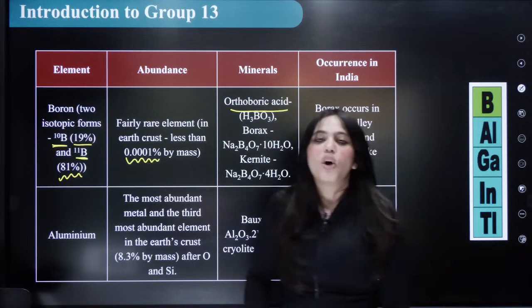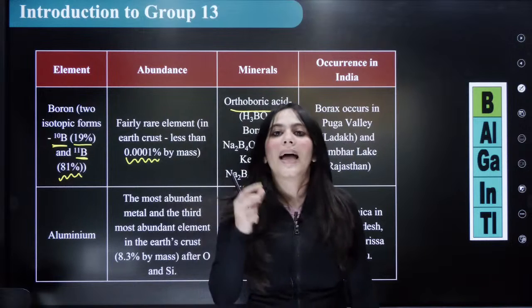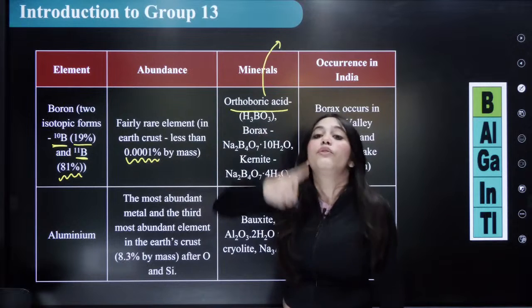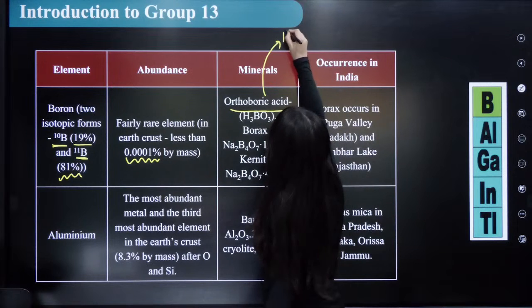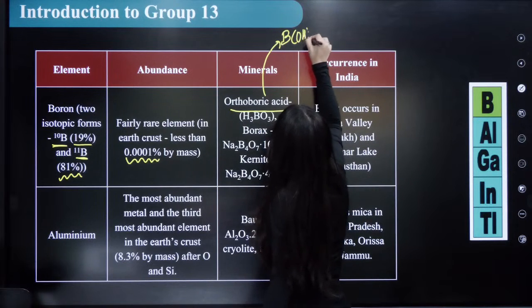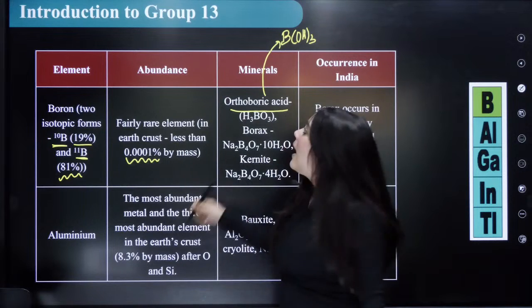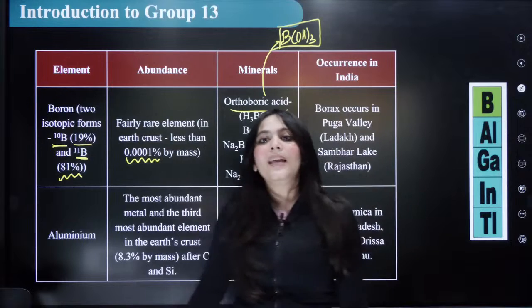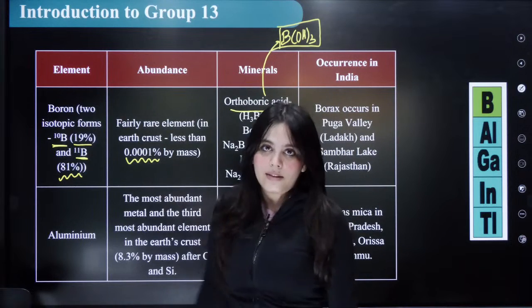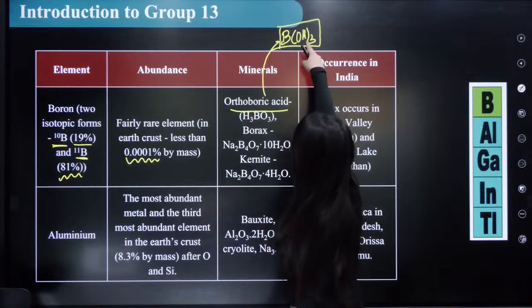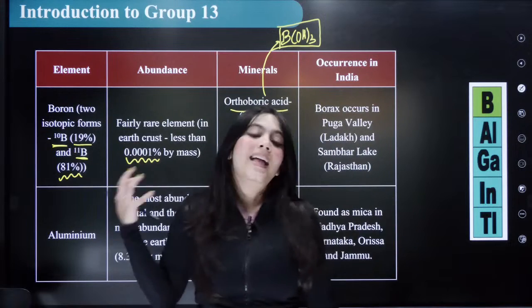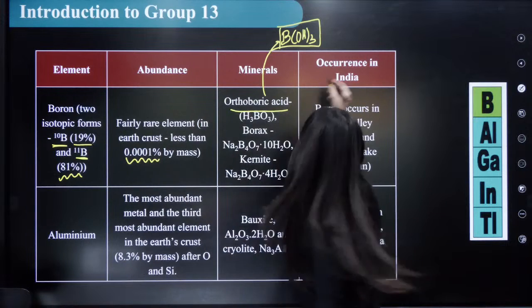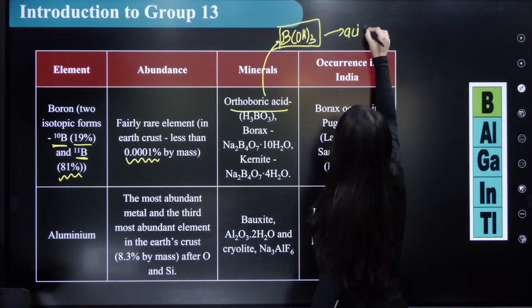H3BO3, very important, orthoboric acid. It is a kind of acid, correct? In your exam, to confuse you, orthoboric acid can also be written in this form, B(OH)3. And they will ask you, bachcha, this is the formula, now tell me, is this an acid or a base? So you will see the OH here and you will say, oh, OH is there, hence it will give OH minus, hence it is a base. Wrong. This is actually an acid, right?